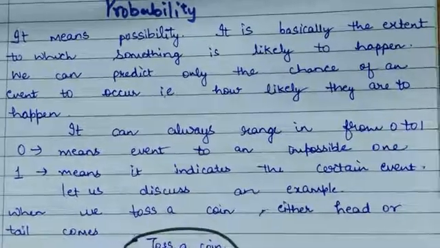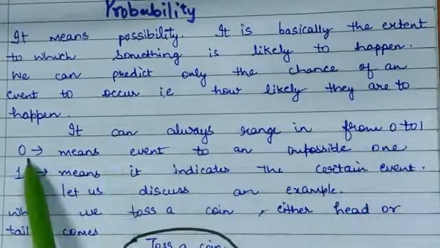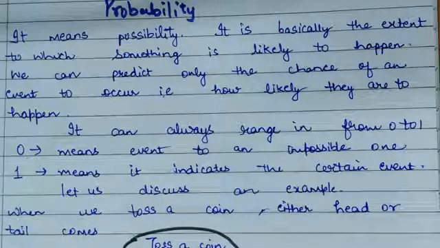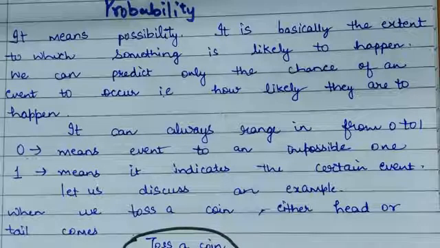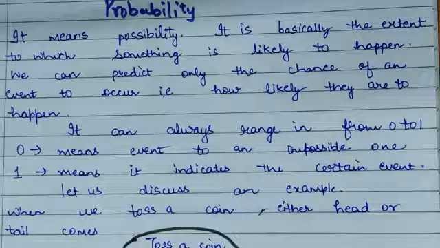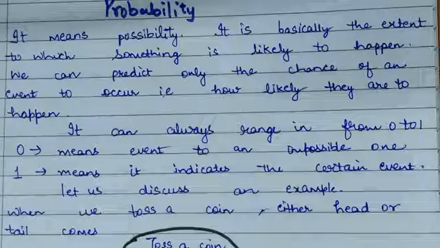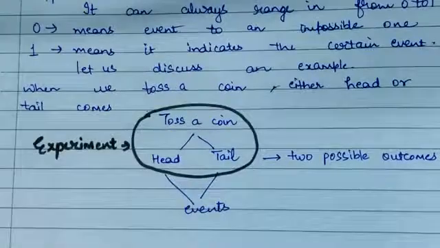The answer of probability always lies from 0 to 1. 0 means what? An impossible event. If you toss a coin, it is not possible to get a 1 because there are two sides, and on one side there is a head and on the other side we get a tail. So it is not possible to get 1 in any way. 1 means it indicates the certain event. Clear? Let us discuss an example now.